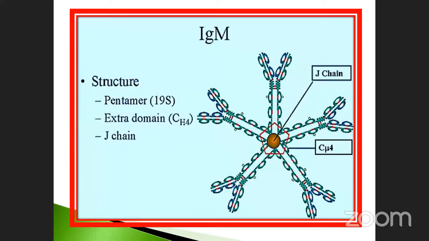This is the structure of immunoglobulin M. See here, this one is called the J chain, joining chain. One, two, three, four, five united together. The extra domain CH4 is also present in it. And J chain, pentamer, 19S subunit. 19S means it is also made up of protein molecules. So these are very, very important things.